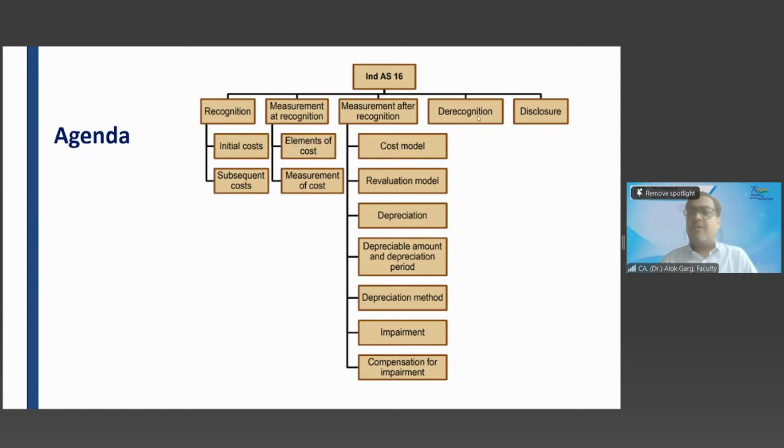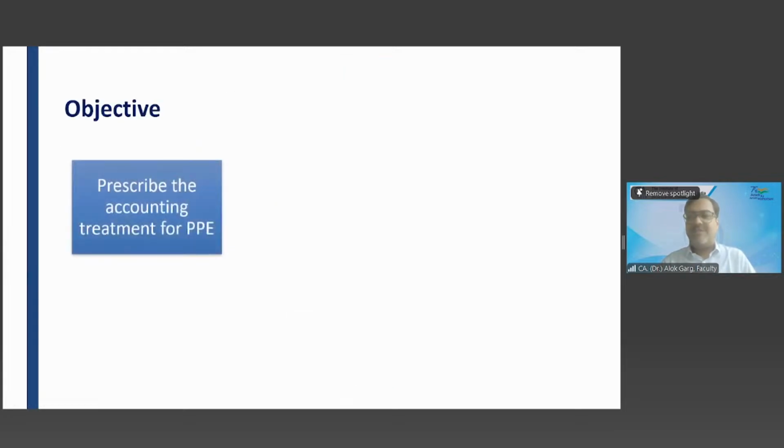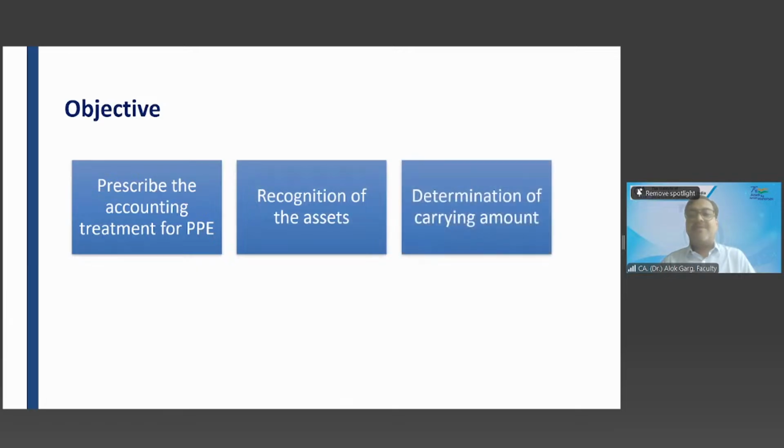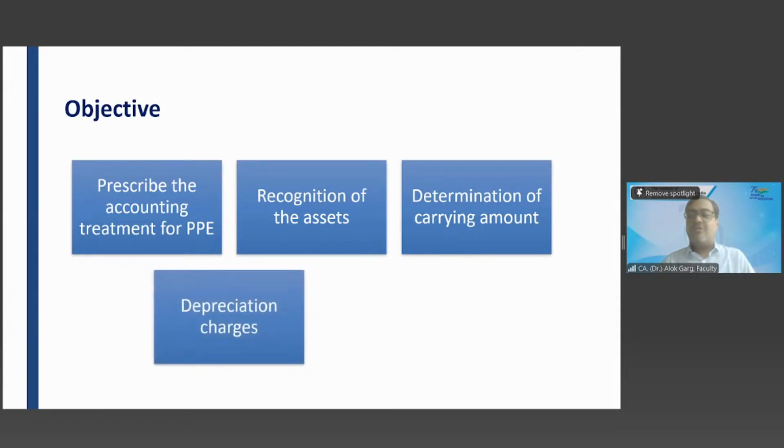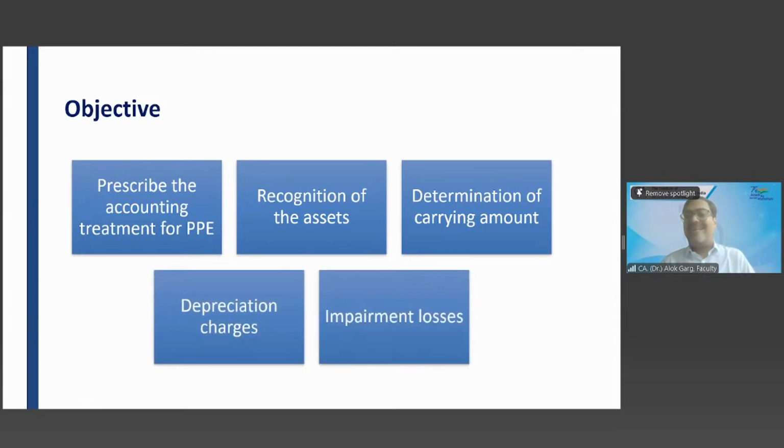Measurement includes derecognition also. We'll talk about derecognition also, so we'll talk about the entire life cycle of PPE. So with this, now let's start the journey of PPE. Friends, the objective is very simple. The title of the standard is property, plant and equipment, and it prescribes the accounting treatment of property, plant and equipment. It means it prescribes recognition, measurement, presentation, disclosure. It also tells you how to determine the carrying amount.